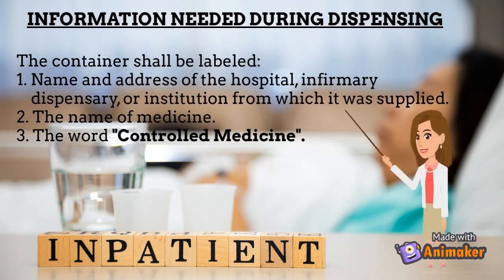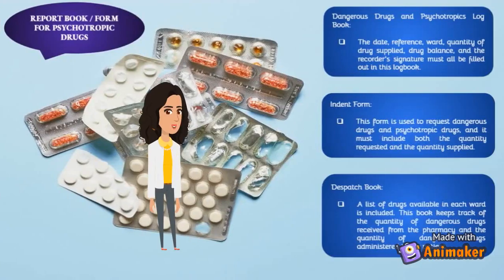Information needed during dispensing, inpatient. Name and address of the hospital, infirmary, dispensary or institution from which it was supplied. The name of the medicine. The words controlled medicine. Report book or form for psychotropic drugs.